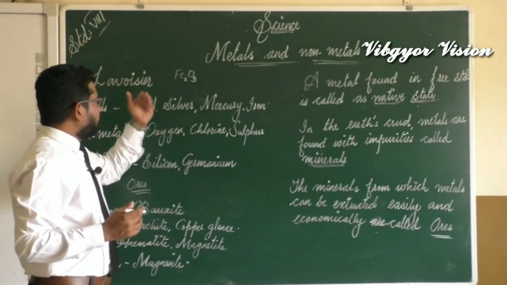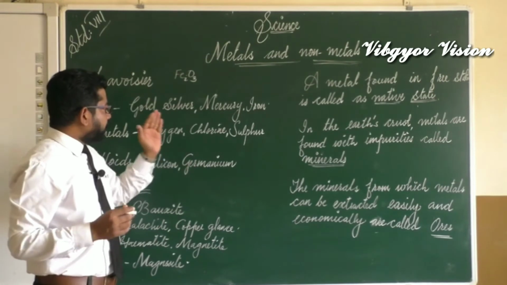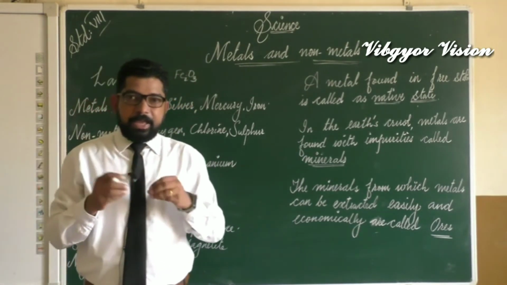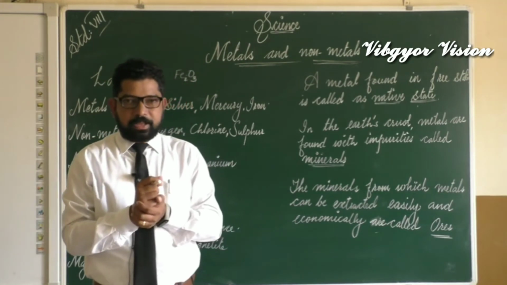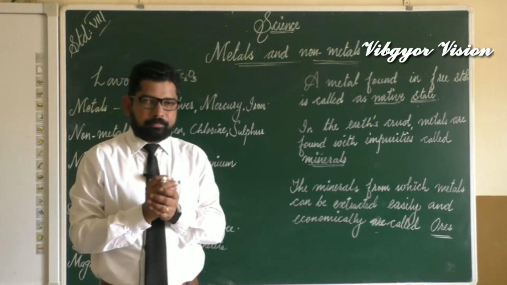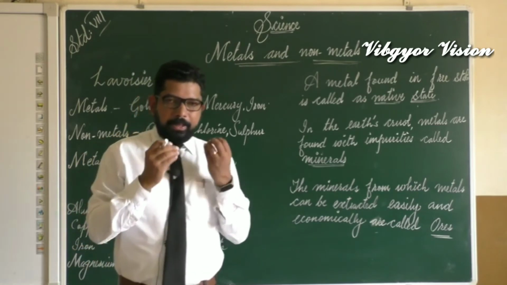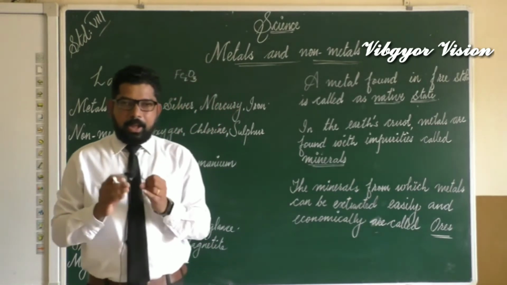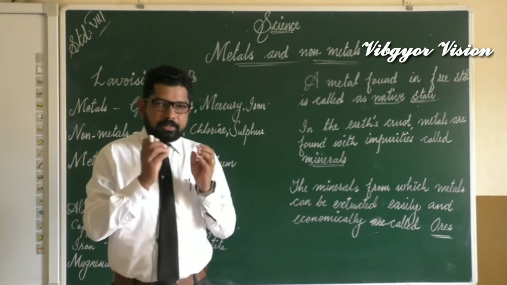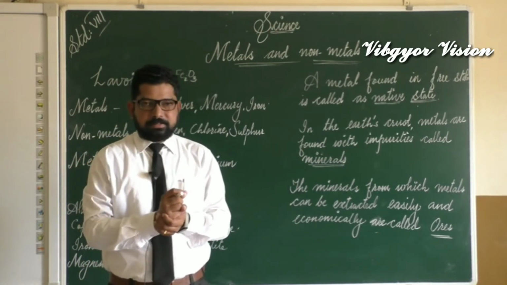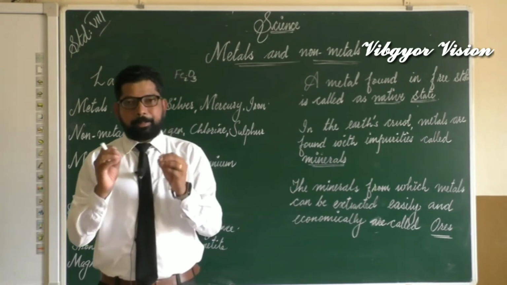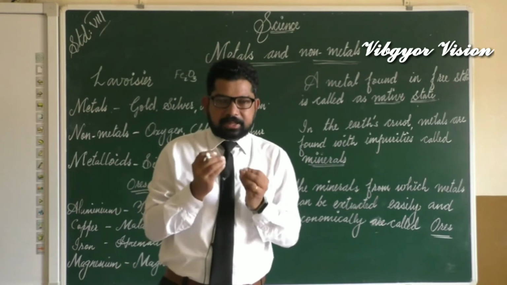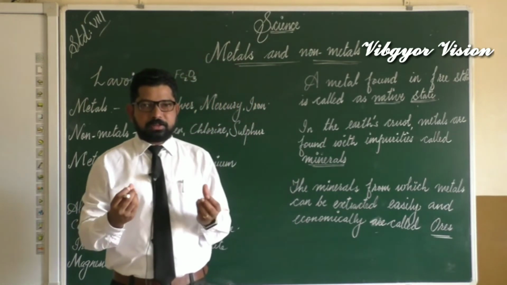Now I want to say what a mineral is. For example, a metal will be present in the earth's crust along with impurities. Iron is present in the earth's crust combined with oxygen, and it also contains sand and other particles as impurities.